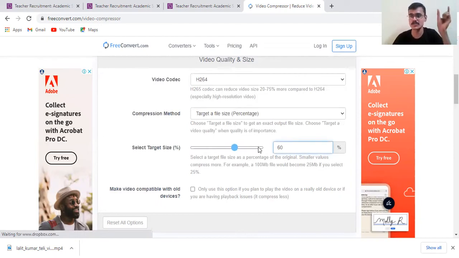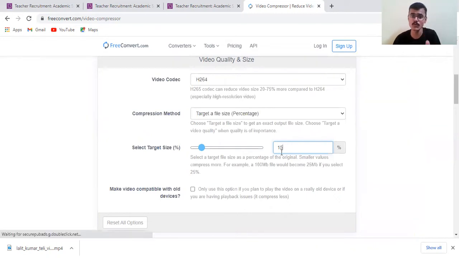For example, your video is 100 MB. If here it is 60%, it means your video will be compressed to 60 MB. A 100 MB video will compress to 60 MB. But let me show, if your video is 1000 MB and you want to reduce it to 150 MB, so it's 15%. So here make sure that you are selecting 15%. If your video is 1 GB, that is 1000 MB, in that case you can select 15% here. So your video will compress to 150 MB.